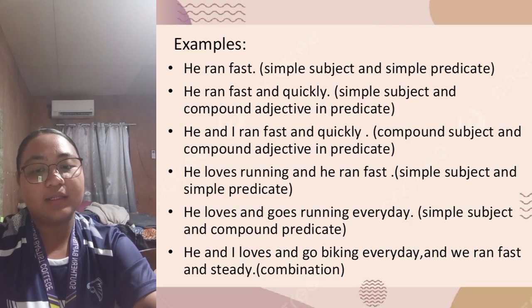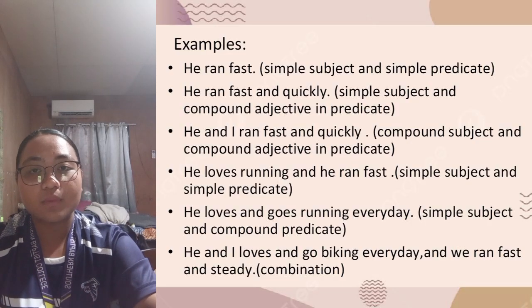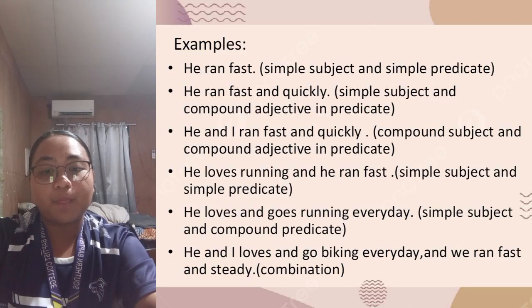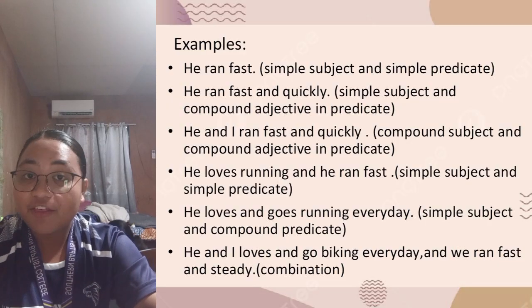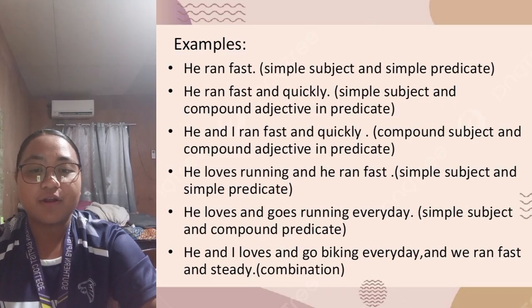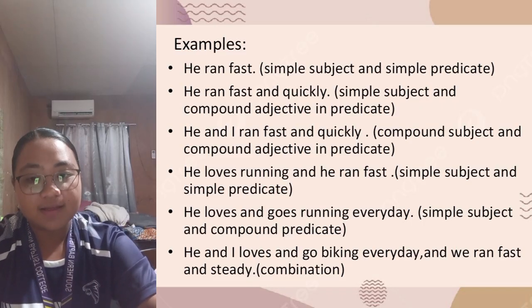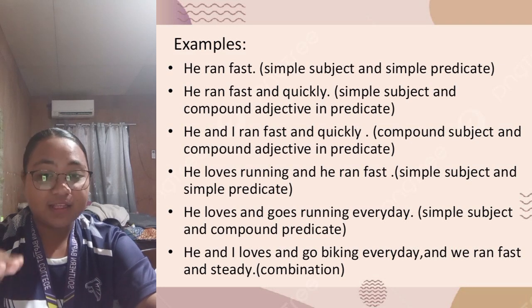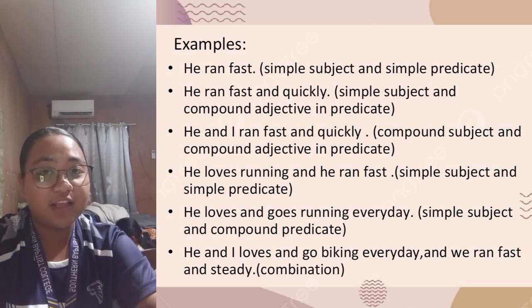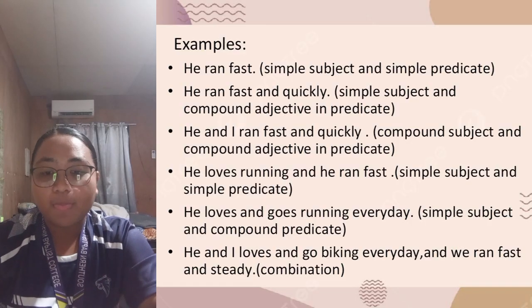Another example is number 3, "He is not an athlete but he runs fast." Here there are two main clauses, "He is not an athlete" and "he runs fast." Here we use another coordinating conjunction, "but."